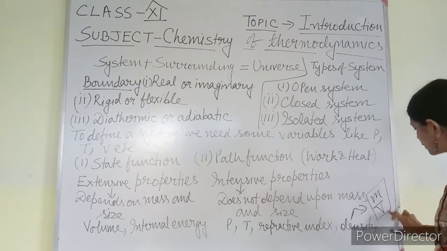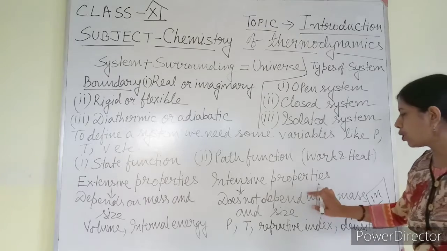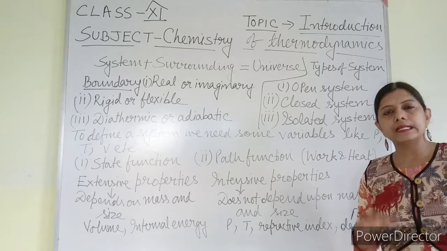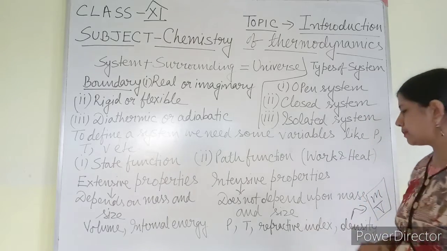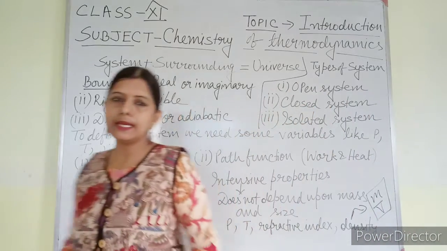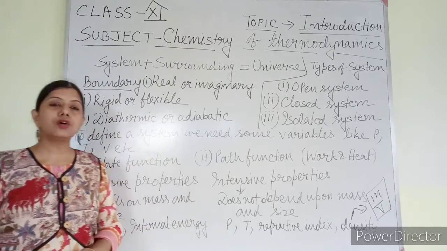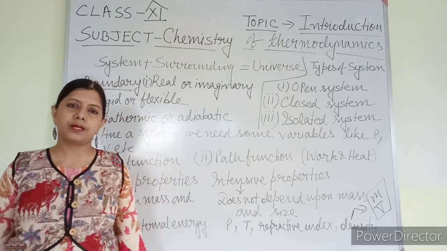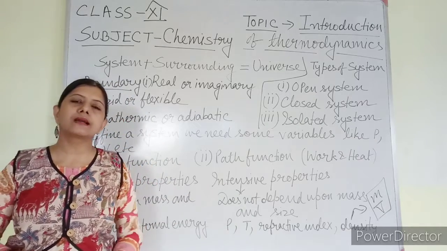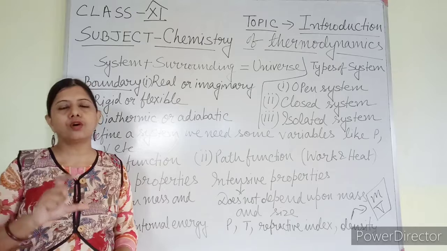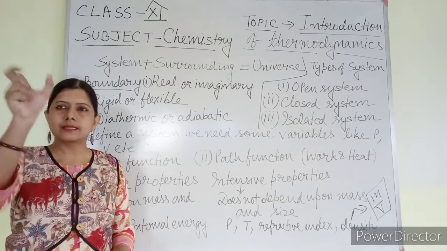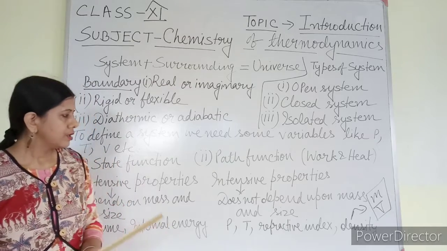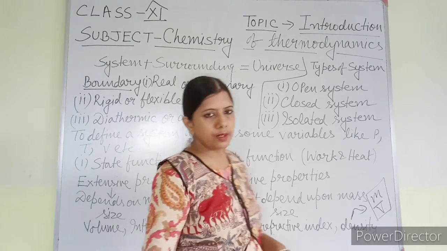So the ratio of two extensive properties will always be an intensive property. Try to remember this. Any term that you can write as a ratio of extensive properties, extensive by extensive, the answer will be intensive. Okay, so these are certain terms I told you.